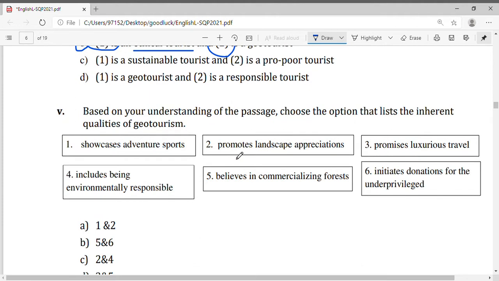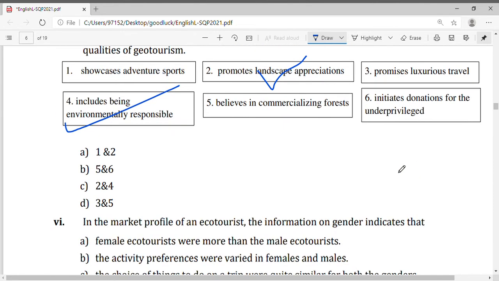Based on your understanding of the passage, choose the option that lists the inherent qualities of geotourism. Showcases adventure sports, no. Promotes landscape appreciation, yes. Promises luxurious travel, no. Includes being environmentally responsible, yes. Believes in commercializing forests, no. Initiates donation for the unrich, no. So it should be 2 and 4, that is C.